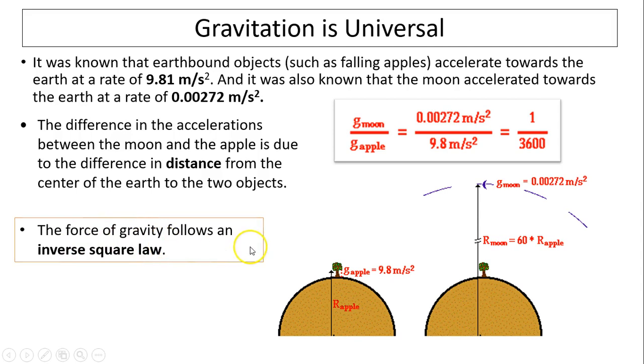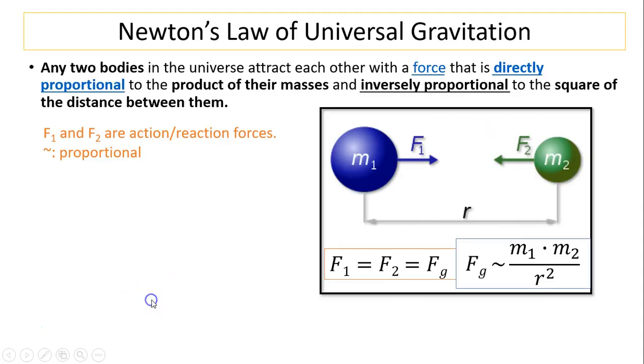As a matter of fact, the force of gravity follows the inverse square law. So it's distance squared, but inverse. So 1 over 60 squared. Here is Newton's universal gravitation. Any two bodies in the universe attract each other with a force that is directly proportional to the product of their masses and inversely proportional to the square of the distance between them.